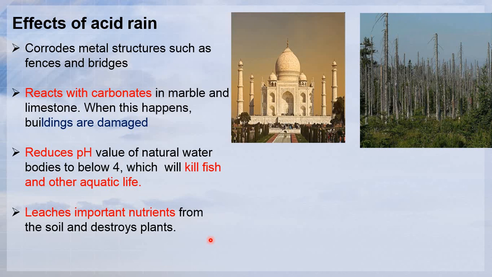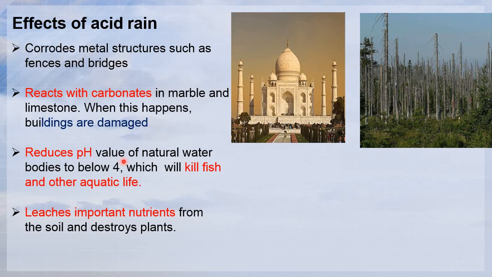So, the effects of acid rain. As I said, it will corrode or damage buildings, such as fences and bridges. It reacts with the carbonate in marble and limestone in the building structure. When this happens, it will damage the building.